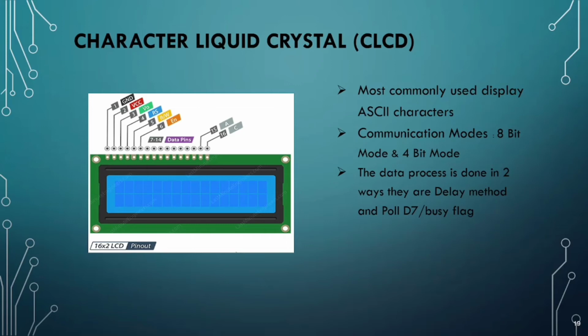So if the information you are passing through these pins is data, then pin 4, that is RS, should be equal to 1. And in case RS is equal to 0, then the information which you are passing through the data pins from D0 to D7 is nothing but the instruction.